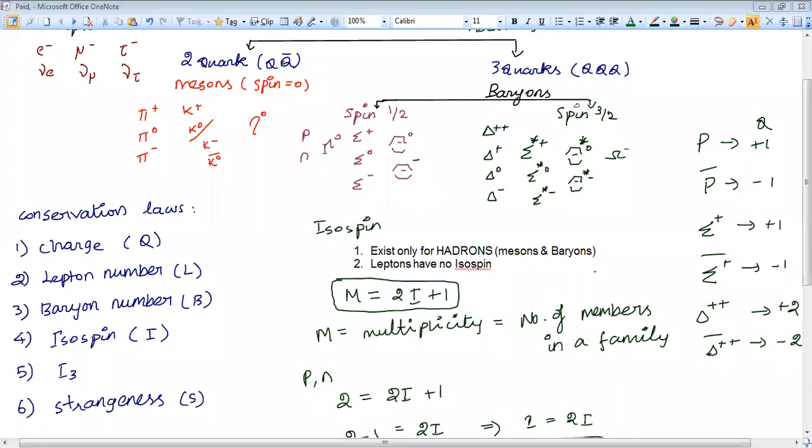Isospin for antiproton is the same as proton, since we are dealing with only the multiplicity, right? Multiplicity is the number of elements or number of members in a family. If we consider antiproton, there will be one more element called antineutron in its family. So multiplicity is the same. It won't change, right? It won't become -2. So isospin will not change for antiparticles. Keep that in mind. You should not put negative values.